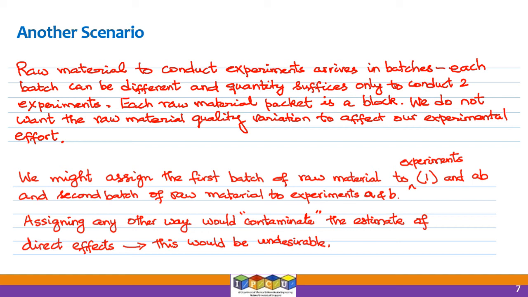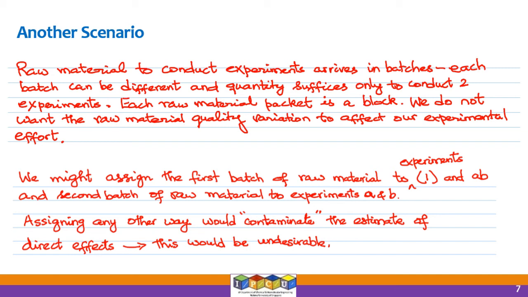Look at this scenario where the raw material to conduct experiments arrives in batches. And each batch, each packet of raw material that you get, can be different. Within a packet, we can assume that the contents are homogeneous. But between packets, that means packet A and packet B, there could be slight differences in the quality of the raw material. And each packet allows us to only conduct 2 experiments.